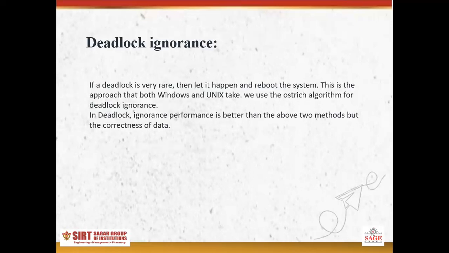What do we mean by deadlock ignorance? If deadlock is a very rare condition, then let it happen and we will reboot our system. This is the approach both Windows and Unix take. We use the ostrich algorithm for deadlock ignorance. Its performance is better than the other methods, but correctness of data suffers.